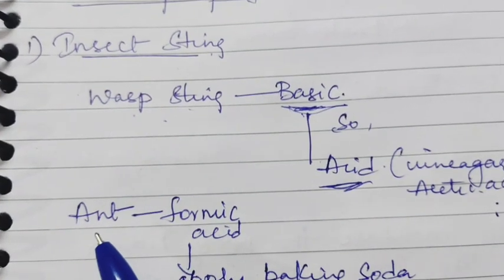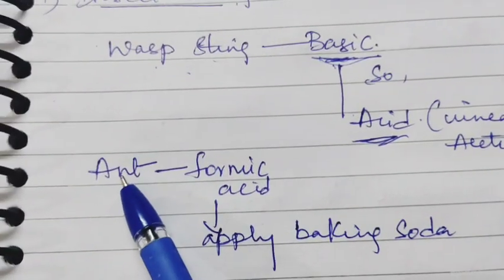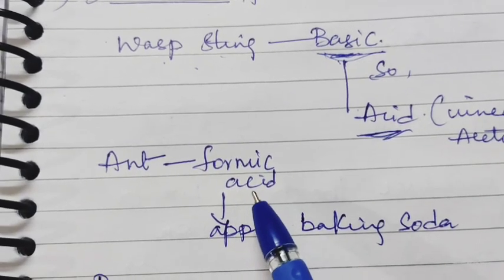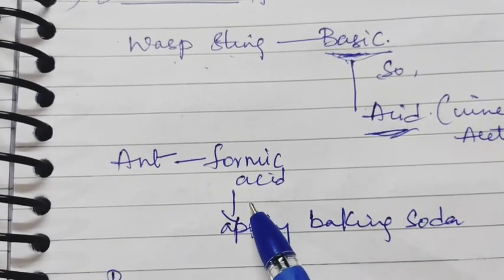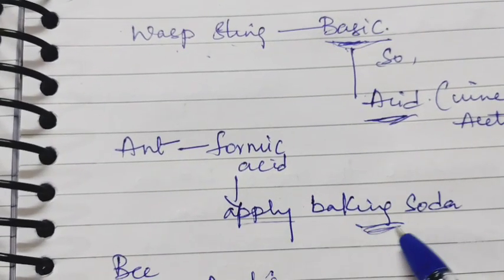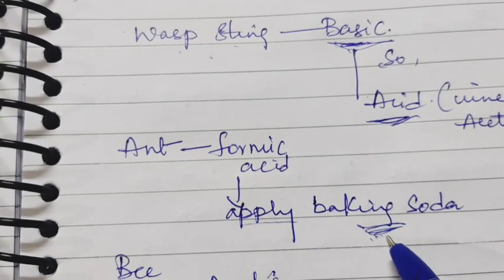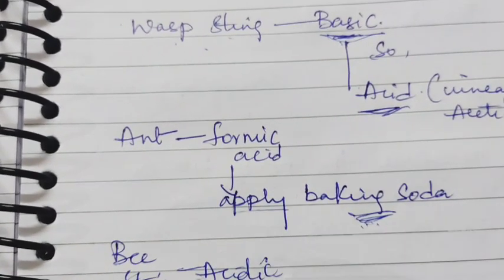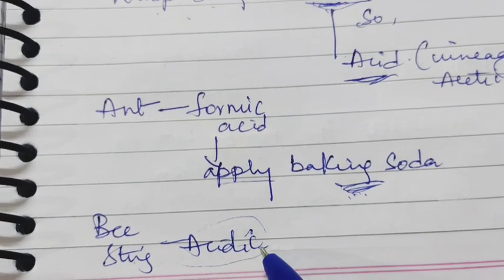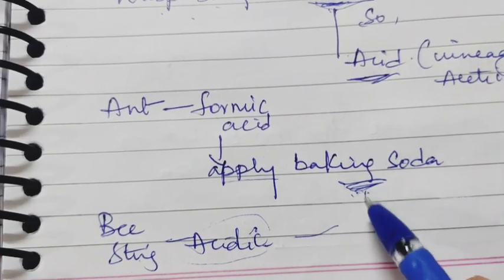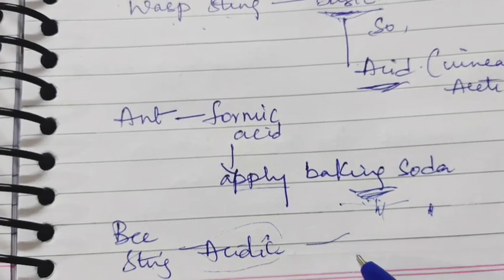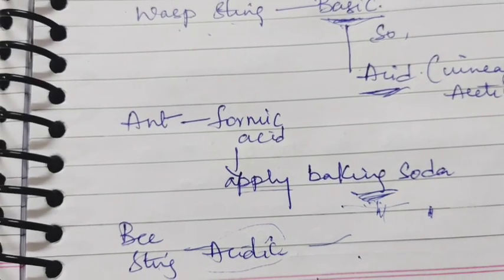And when an ant bites, it releases formic acid into our body. So we feel it as itching. So when formic acid is released, we have to apply baking soda, which is basic in nature, and it neutralizes that place. And a bee sting is also acidic in nature. Then also we should apply the basic substance, that is baking soda, so that it gets neutralized.